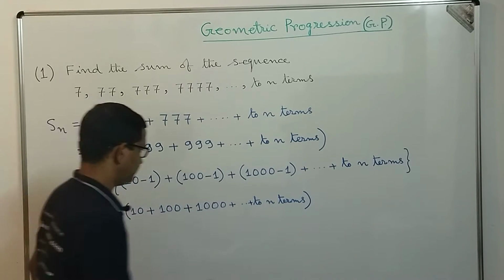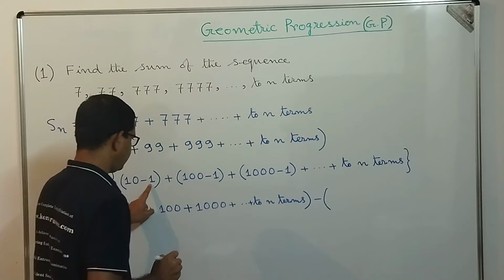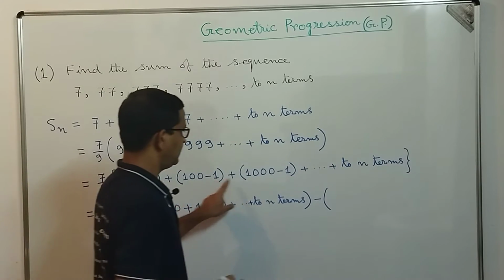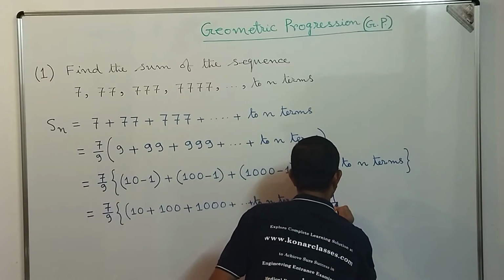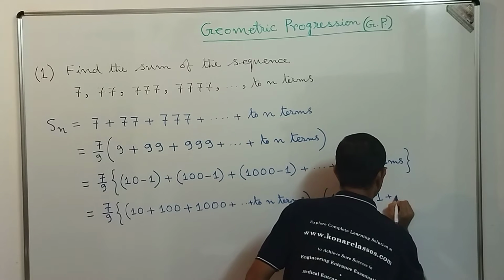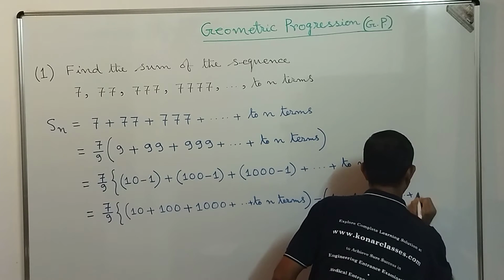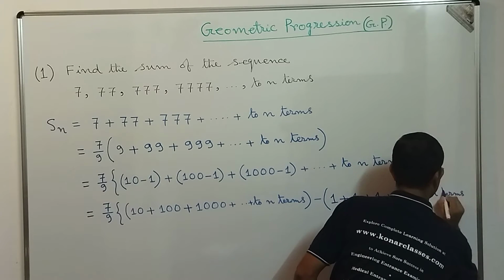Then minus 1 plus 1 plus 1, in that way to n terms.